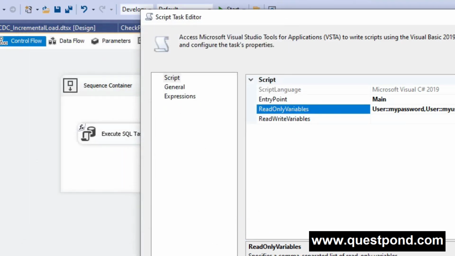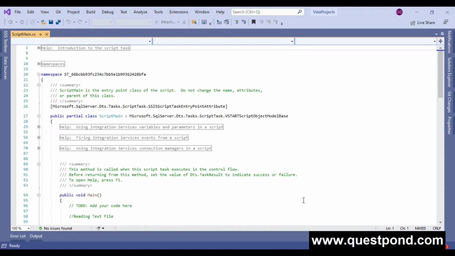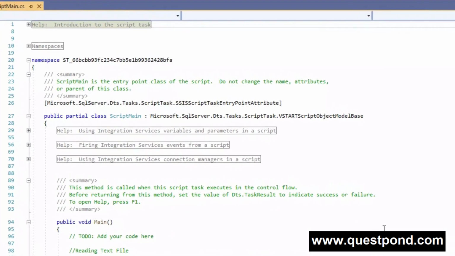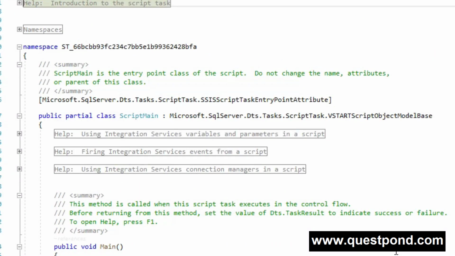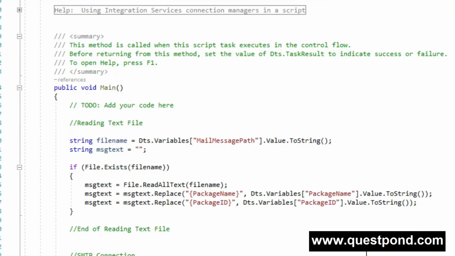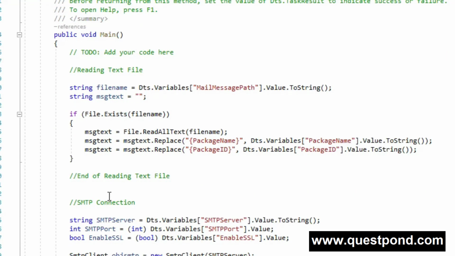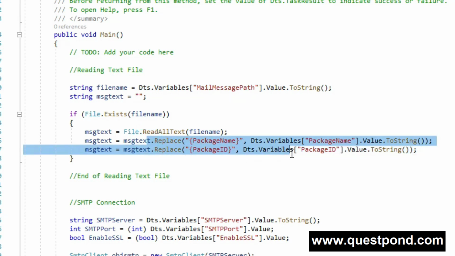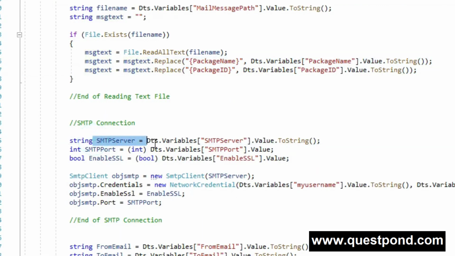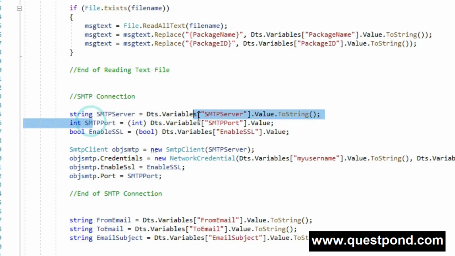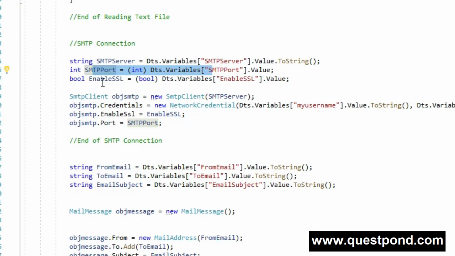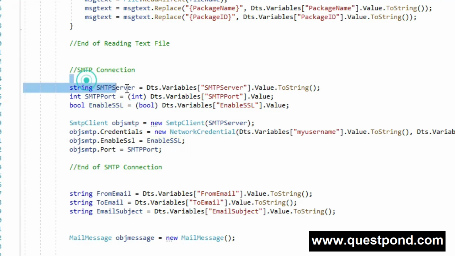Now to edit the script, let's click on Edit Script. The moment we click on Edit Script, a new window opens over here, and here you can see that we have some C# script. I have written some C# code here, for example reading the message body and replacing some value. And here I am getting the SMTP server, the SMTP port, and whether to enable SSL or not, that value I am also getting from the variable. All these values I am getting from the variables, and this is my username and password.